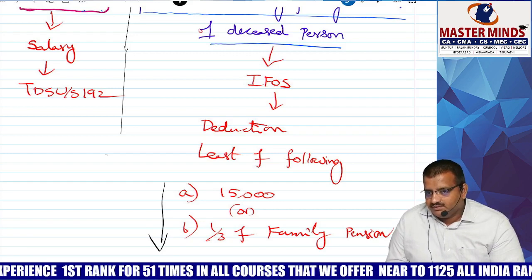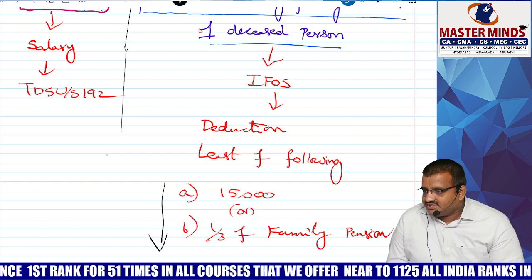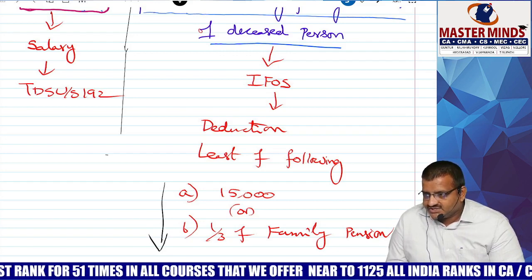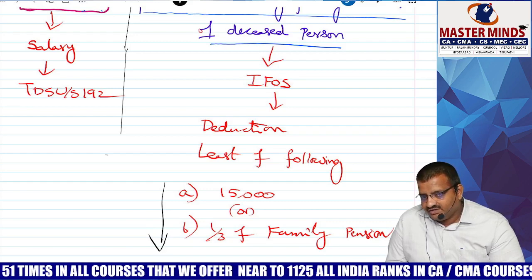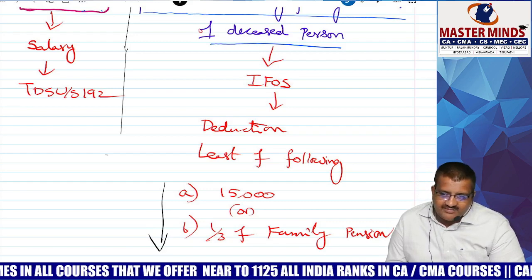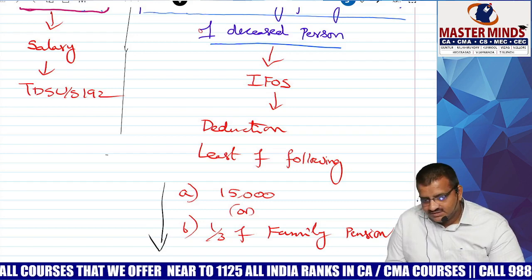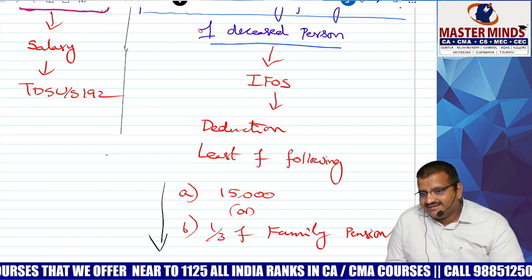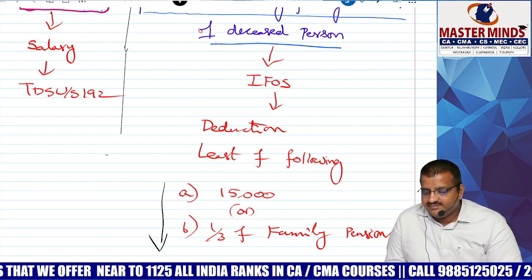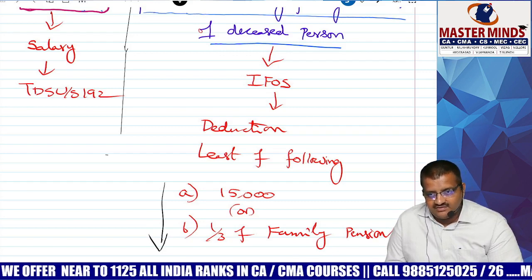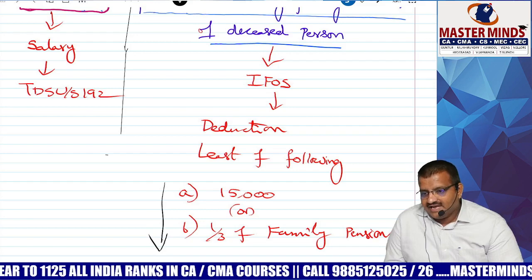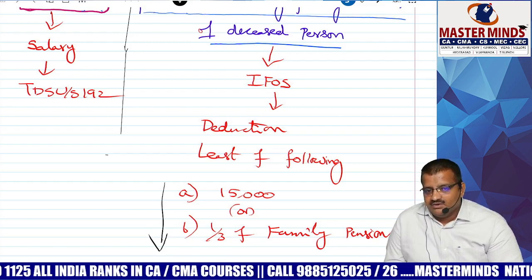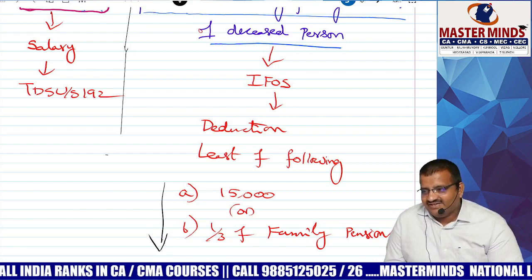But what happened? Once upon a time, family pension was fully taxable, with deduction also allowed. But the government of India wanted to give a benefit to army people. Some army people died, or else survived, and they got gallantry awards. You know gallantry awards? Example: Param Vir Chakra, Maha Vir Chakra, Vir Chakra.